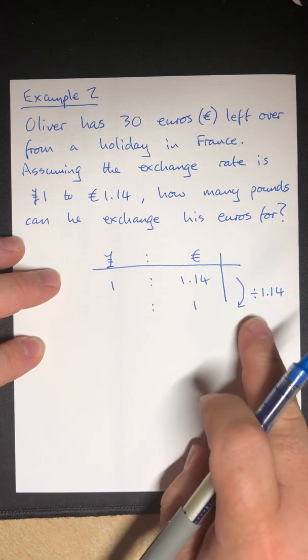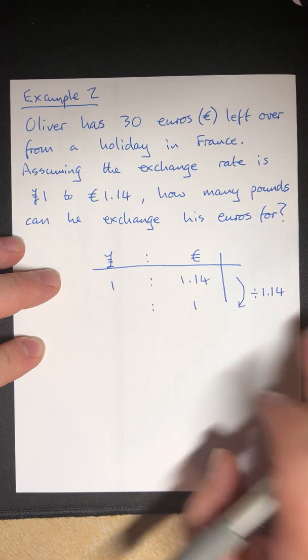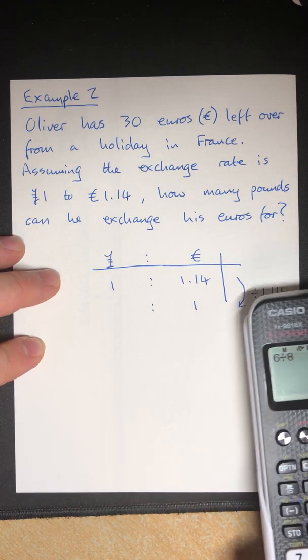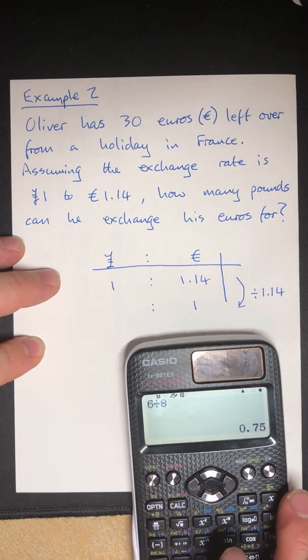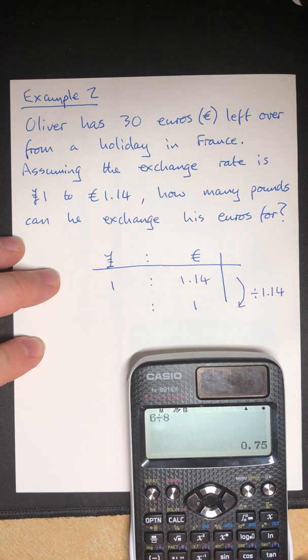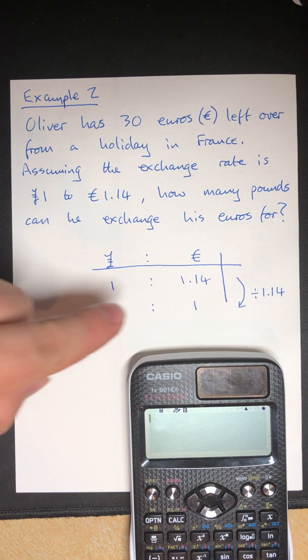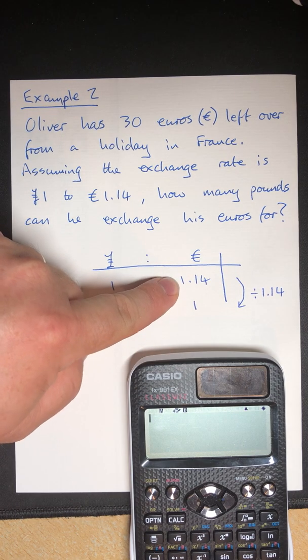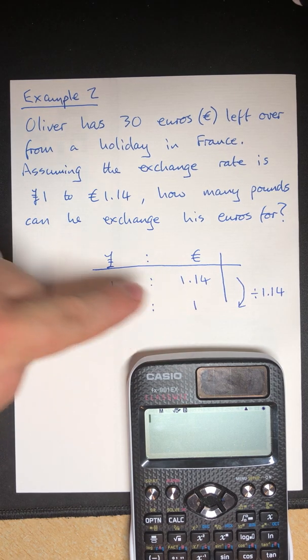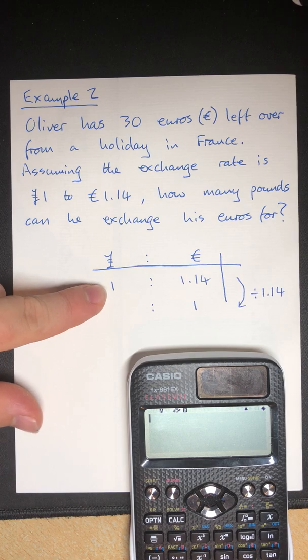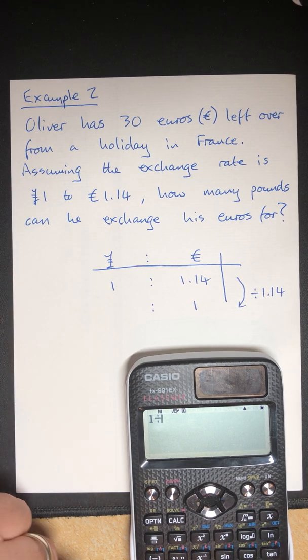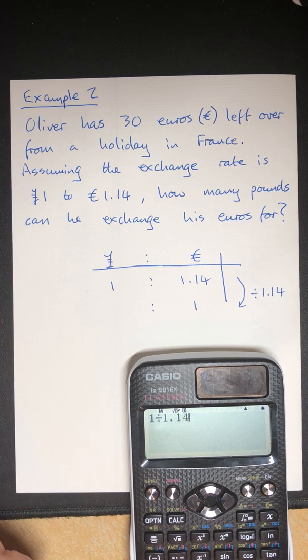Now this sort of question with these decimal values in here, I would be very surprised if it was on a non-calculator paper. So I'm pretty confident you can use your calculator with these ones. So I need to do the same on both sides. I know if I divide this by 1.14, I'll get 1. I need to do it for this side as well. So what is 1 divided by 1.14?